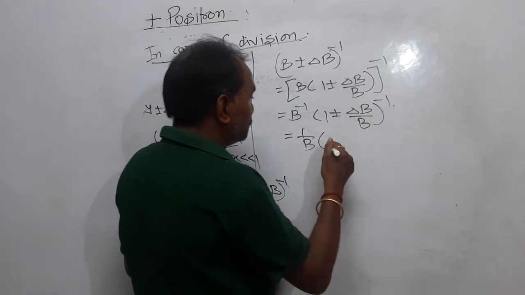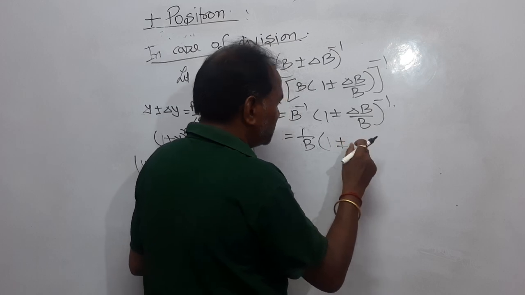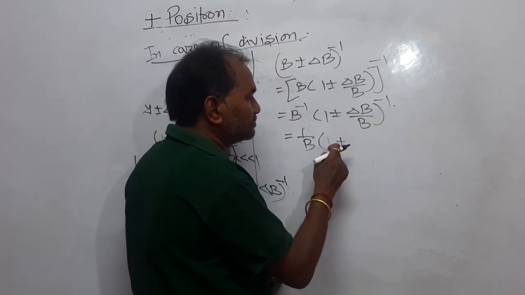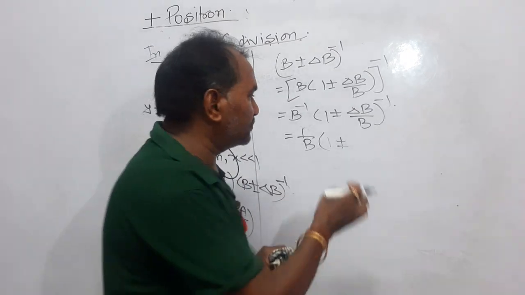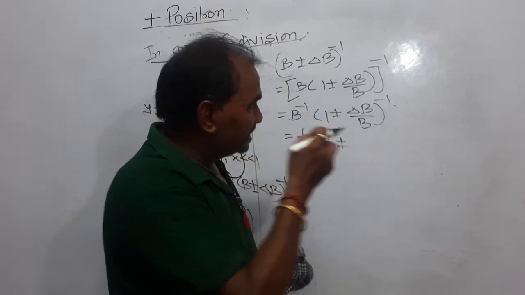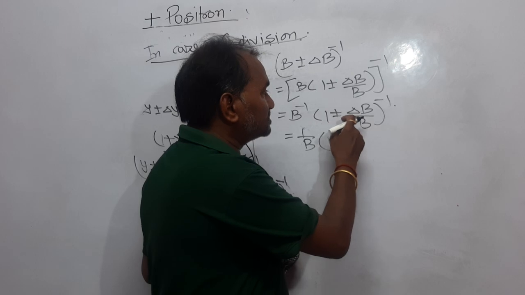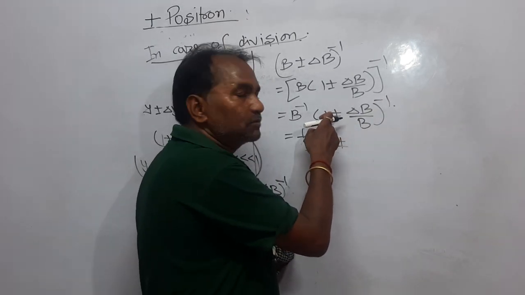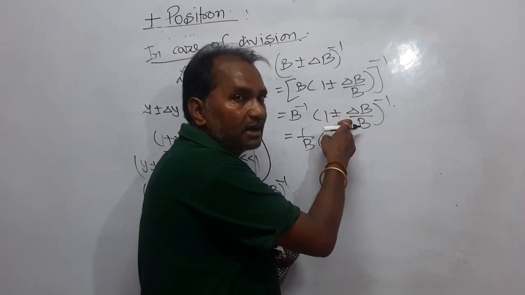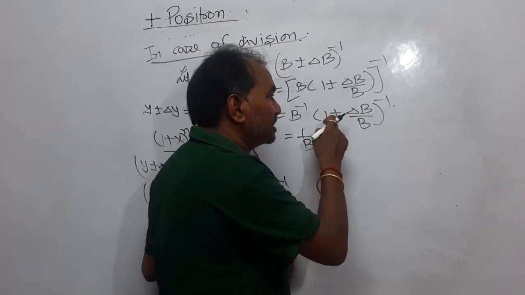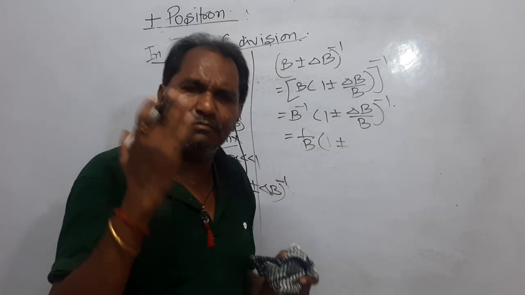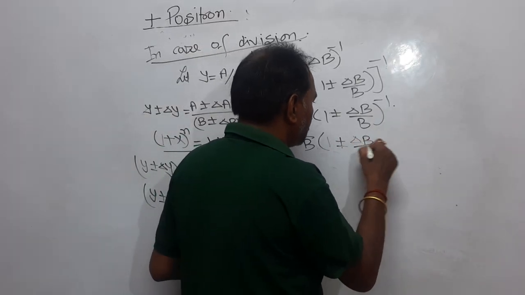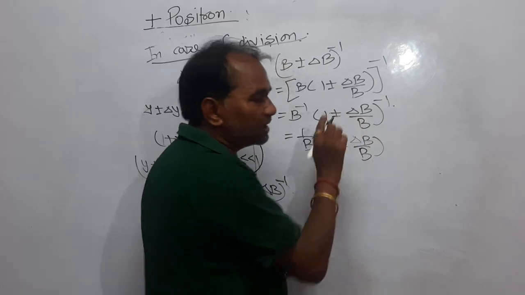So it will become 1 plus minus. If you multiply by minus 1, then plus will turn minus and minus will turn plus. So again it will be plus minus. What I am saying, it will become 1 plus minus nx, n is minus 1. So if here you consider plus, multiply by minus, then it will be minus and minus will be plus. So ultimately you will get plus minus. That is why I am writing plus minus delta b upon b. Minus 1 I have multiplied here.